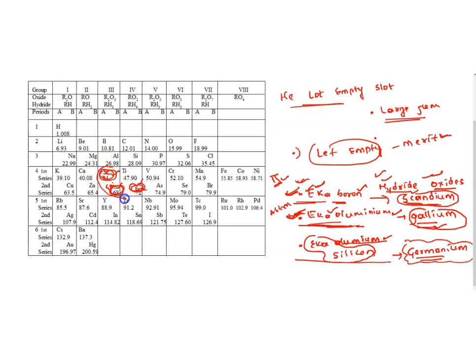But this was predicted by Mendeleev's periodic table long before. He predicted the chemical properties of these elements before, but later on we discovered those elements, and his idea became a great success. This is one more important merit of his periodic table.